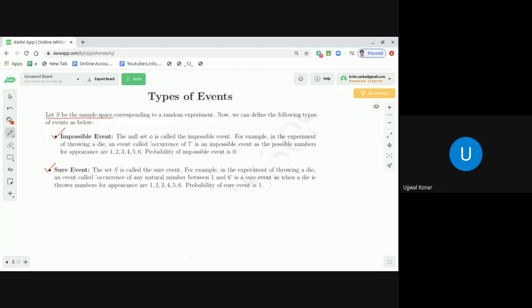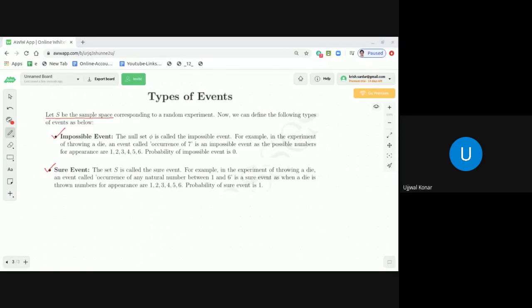Why is it a sure event? Because when a die is thrown, the numbers for appearance are 1, 2, 3, 4, 5, 6. And obviously you know that the probability of a sure event is 1. As I said in the previous example, tossing a coin and getting either a head or a tail, the probability is 1 because the number of favorable outcomes is 2 divided by the total number of outcomes, which is 2. 2 by 2 is 1. So the probability of a sure event is 1.